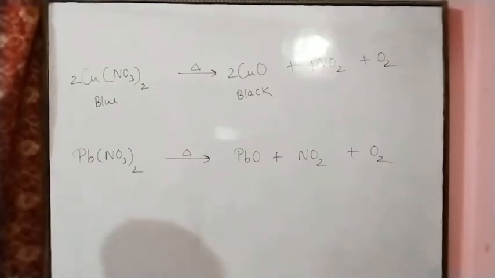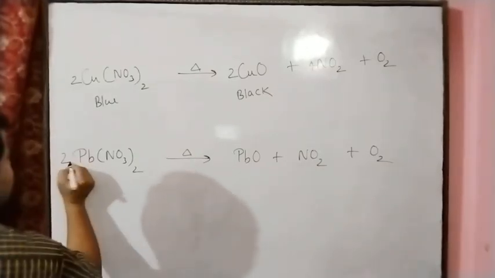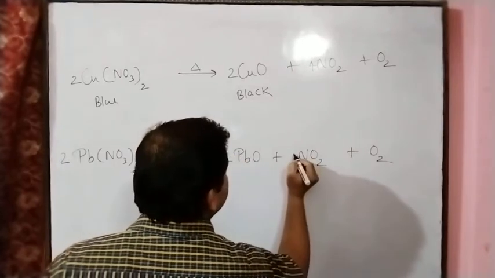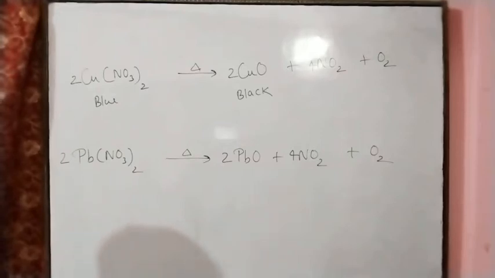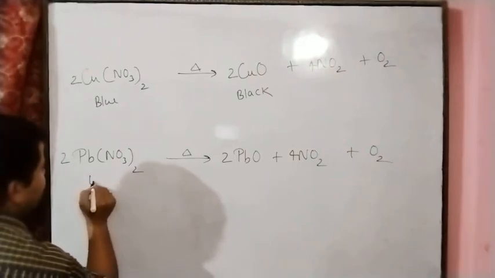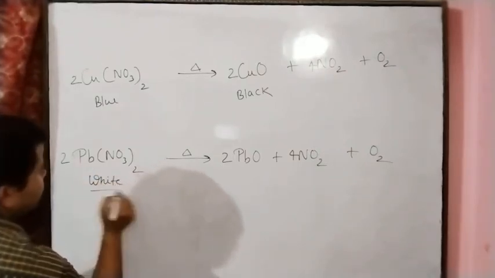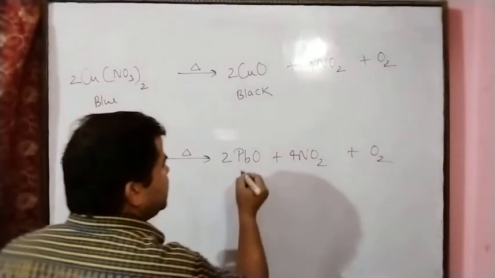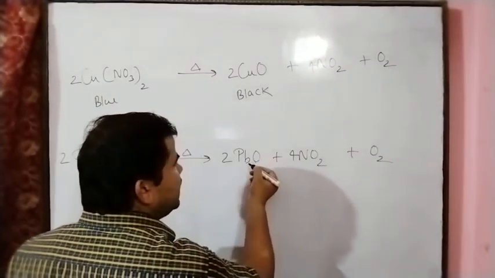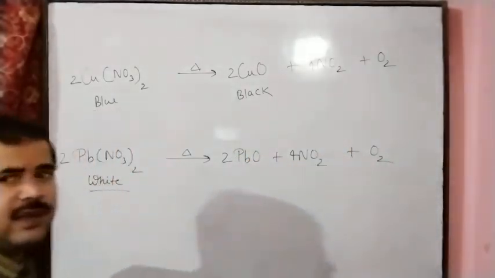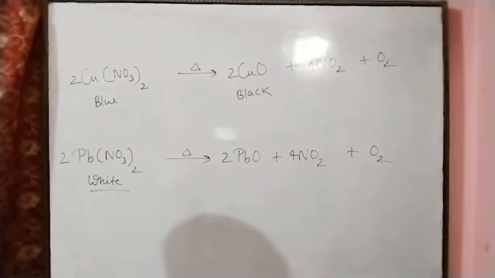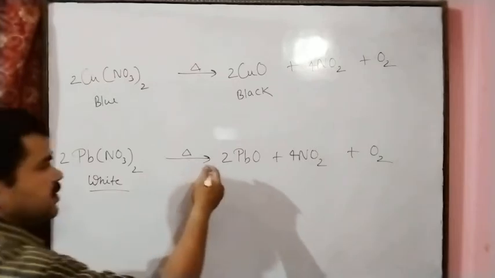Here also we will balance in the same manner. The lead(II) nitrate is white in color. And we get lead monoxide, also called litharge, and two other gases, nitrogen dioxide and oxygen. The litharge, PbO, is yellow in color.